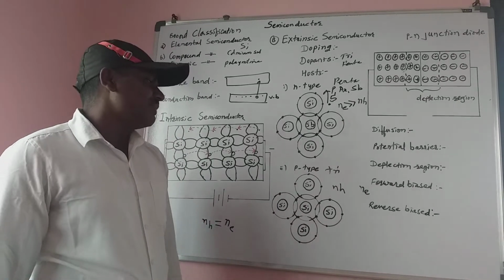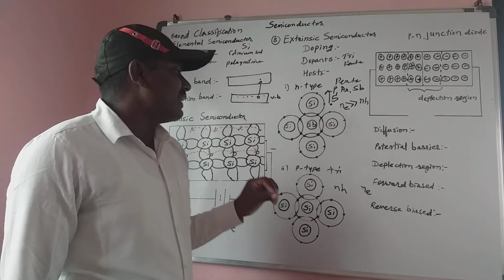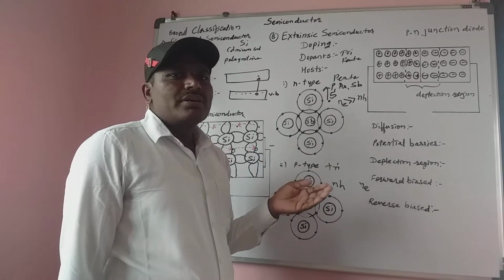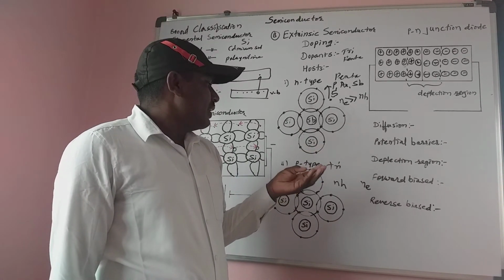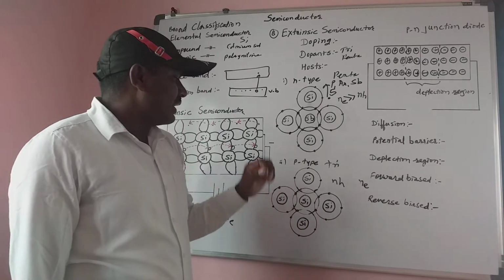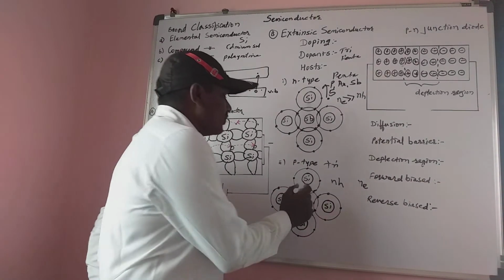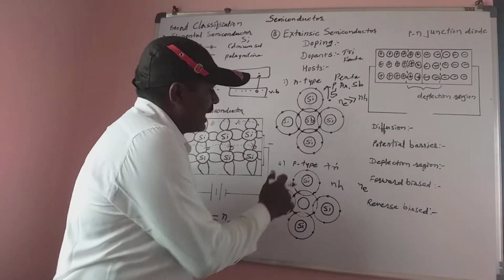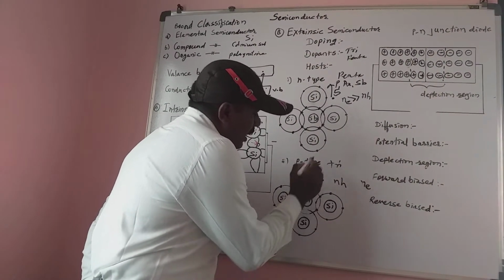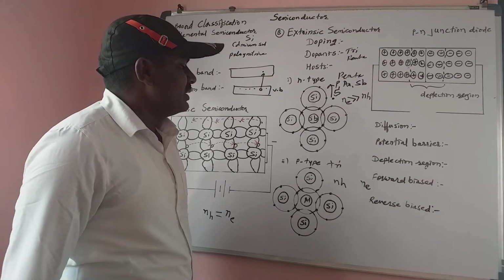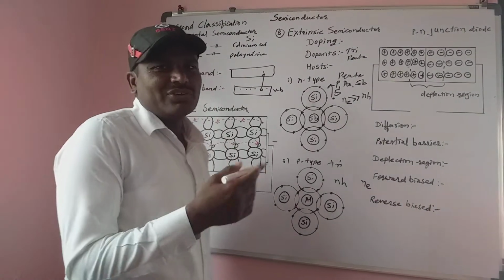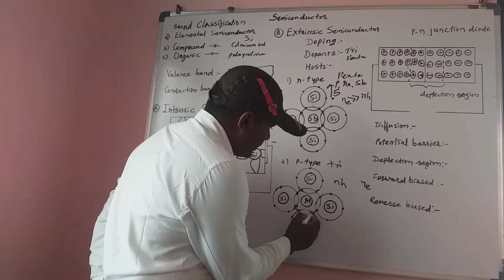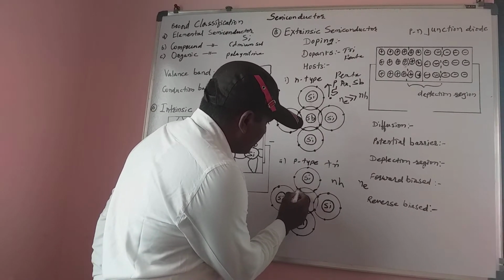Now we can see the p-type semiconductor. In the p-type semiconductor we add a trivalent impurity, that is aluminum, indium and boron. These are the trivalent impurities. Suppose we consider aluminum. How many electrons are in the aluminum? There are 3 electrons in the outermost orbit, that means this is the 1, this is the 2 and this is the 3.